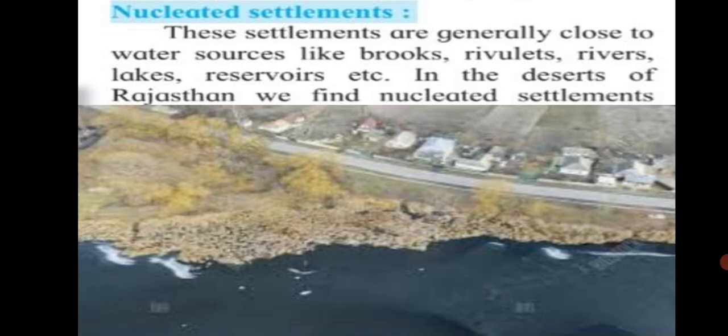These settlements are generally close to water sources like brooks, rivulets, rivers, lakes, reservoirs, etc. In the deserts of Rajasthan, we find nucleated settlements near assured sources of water. Means wherever there is water available, we will see such type of settlements. Fertile plains, transport hubs, mining centers, and commercial centers often lead to the development of this type of settlement. Besides these reasons, defense, health, education, and other social and religious factors can also give rise to nucleated settlements.